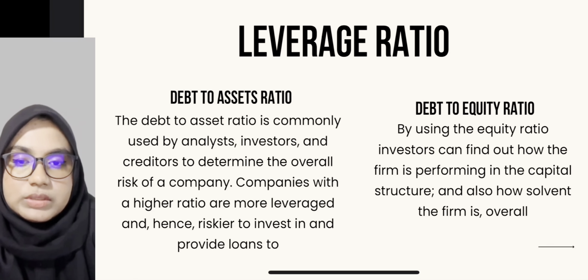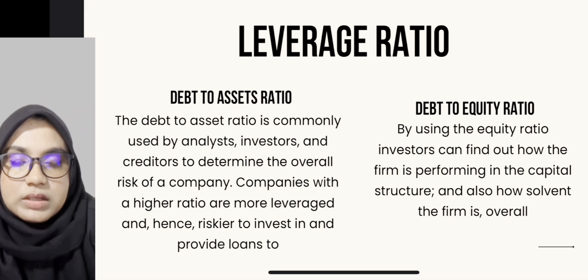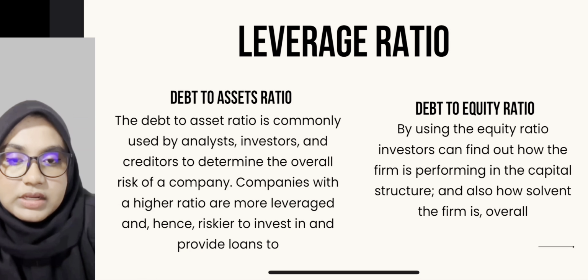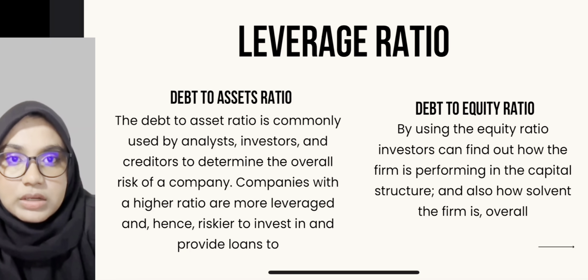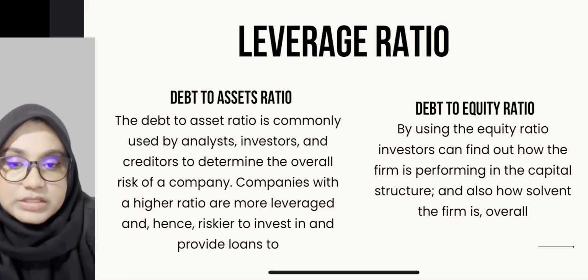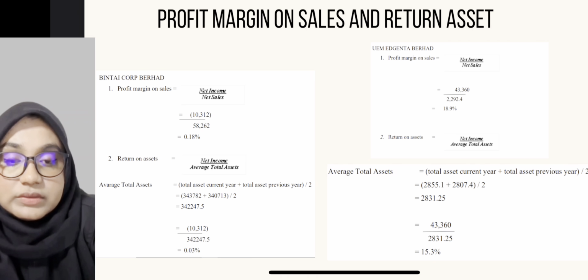The debt to equity ratio is calculated by comparing a company's total debts with its shareholder equity to reflect the company's overall leverage, and thus its ability to raise more debt. Investors can find out how the firm is performing in its capital structure and also how solvent the firm is overall.